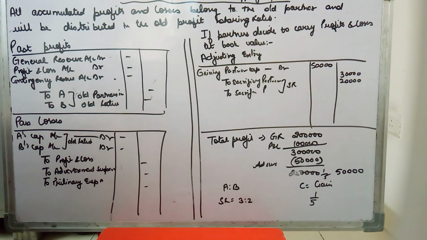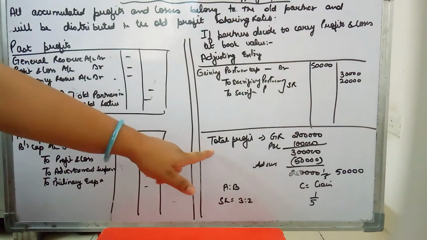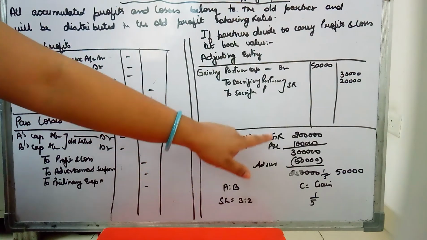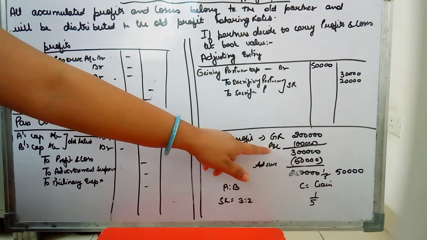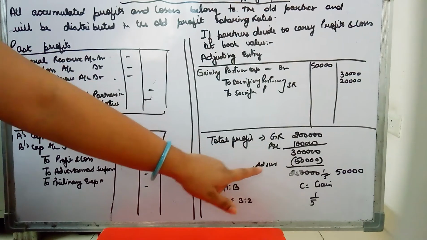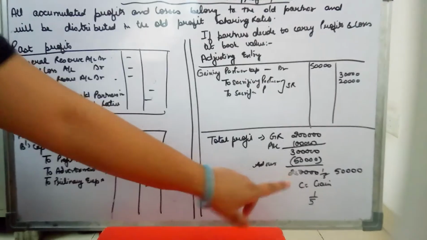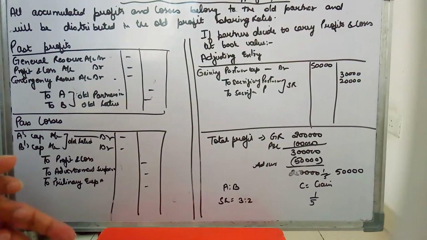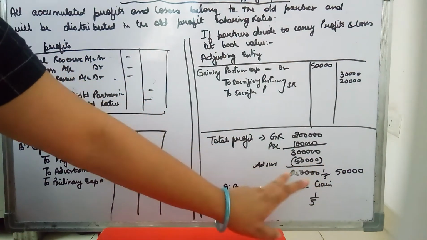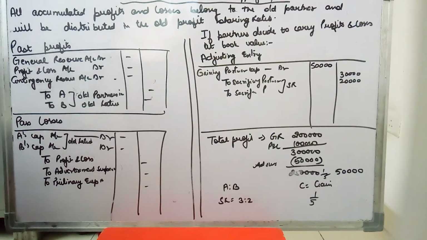So when a new partner is admitted, first of all you will prepare your working note like this. All the profits that are there in the balance sheet, say you have two reserves, general reserve and profit and loss, you will add them. You will deduct all the losses, like advertisement suspense. So the net amount is 2,50,000. And the new partner is going to share 1/5 in future. So he is going to gain 50,000 out of the past profits.